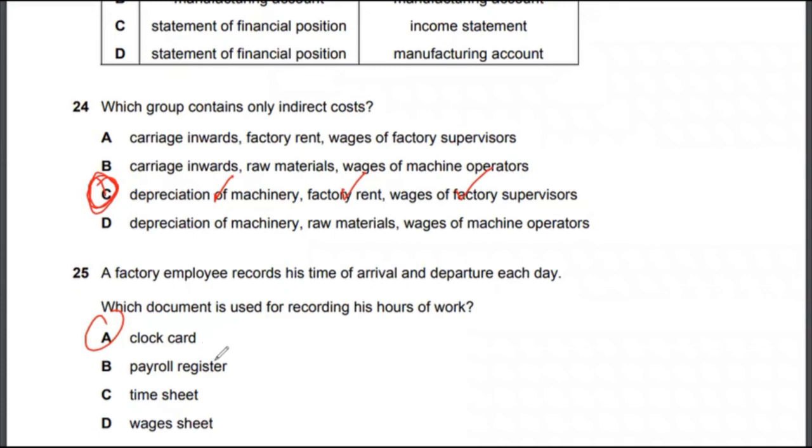Timesheet is how many hours you have spent on a certain type of job. So that is actually different. And then wage sheet is like a wage slip, pay slip, that tells you how much you have earned. So clock card is actually the correct answer in multiple choice 25.